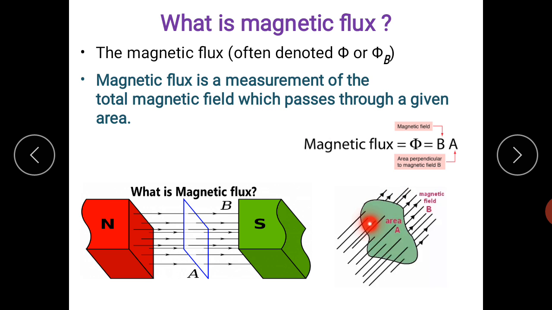How much magnetic field is passing through the particular area is called magnetic flux. And magnetic flux phi is given by B into A. Here B is the strength of the magnetic field and A is the area through which the magnetic field is passing. So this is magnetic flux.